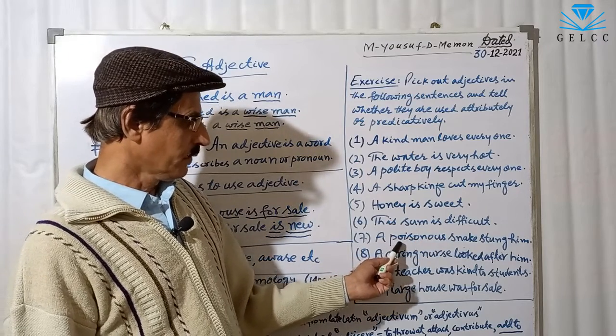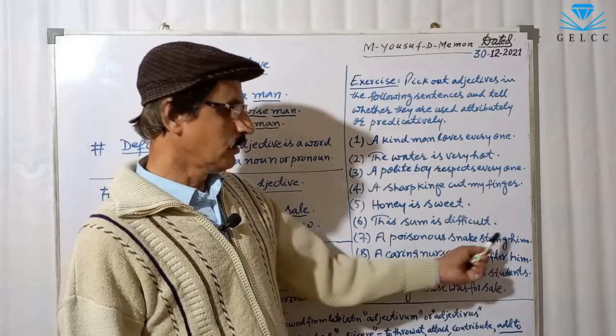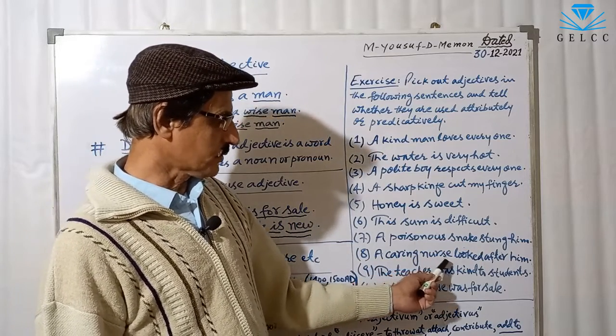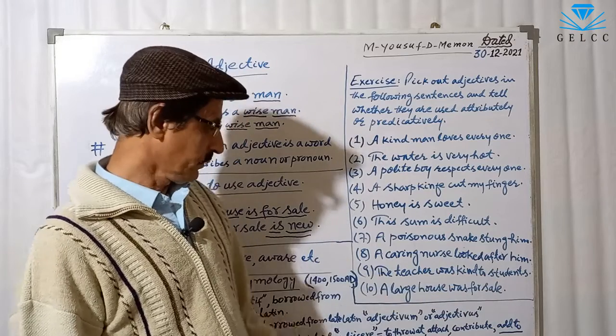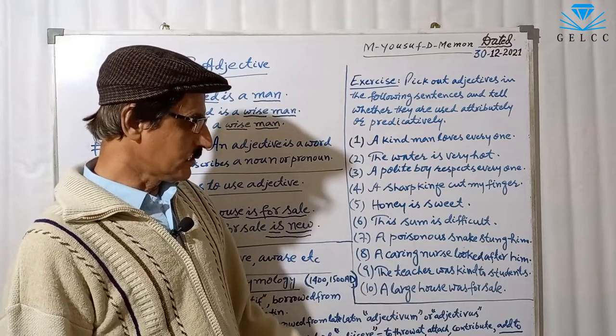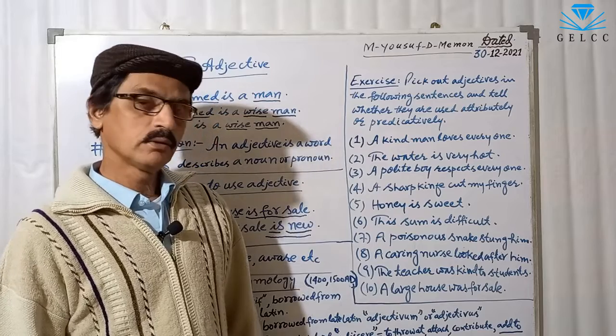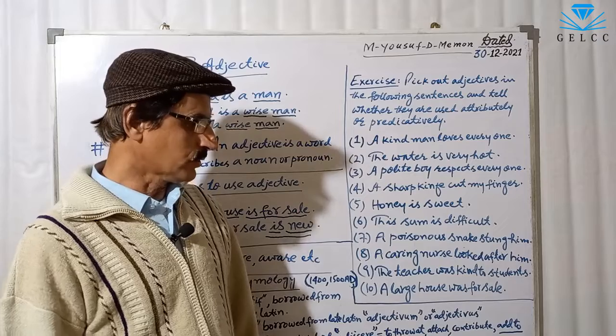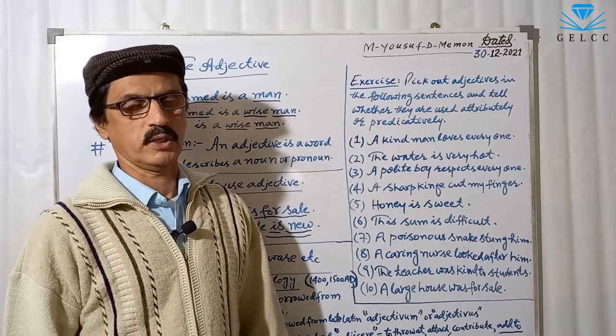Number 7, a poisonous snake stung him. Number 8, a caring nurse looked after him. Number 9, the teacher was kind to his students. Number 10, a large house was for sale.